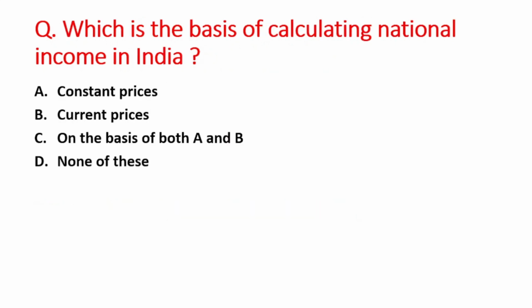Next question: what is the basis of calculating national income in India? A option is constant price, B is current prices, C option is on the basis of both A and B, and D option is none of these. The right answer is option C, that is on the basis of both constant prices and current prices.